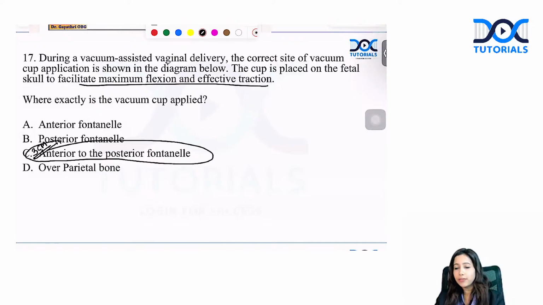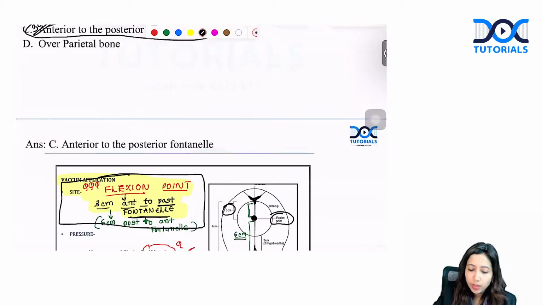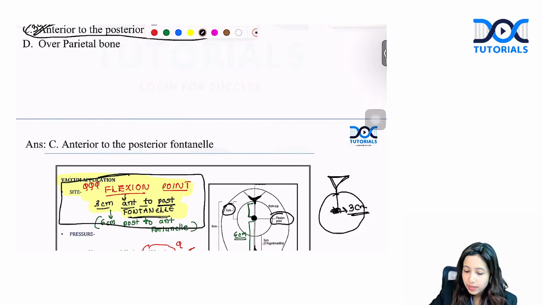Not the anterior fontanelle here, but the posterior fontanelle, the triangular one that you see here. 3 centimeters anterior to the posterior fontanelle is where you will apply. That is the flexion point. Again, last year also there was one question on the flexion point.